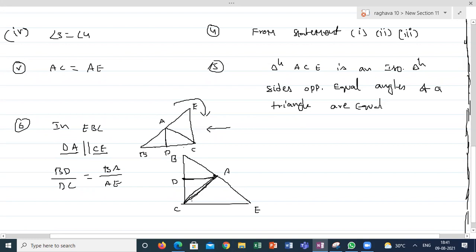And my AD is parallel to CE. Apply the basic proportionality theorem. BD by DC will be equal to BA by AE only, no? Correct or not? Yes, sir. So BD by DC is equal to AB by AE. What is the reason here? Thales theorem, or the basic proportionality theorem. I'm applying the basic proportionality theorem.